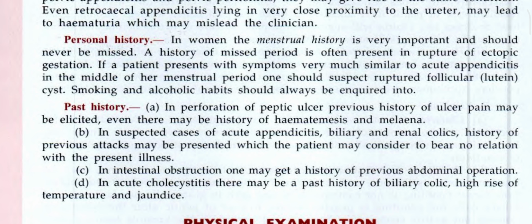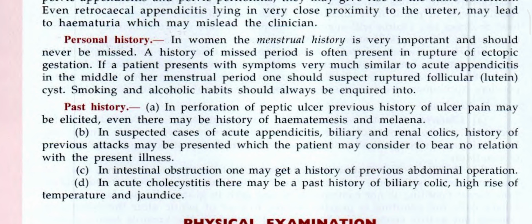Personal history. In women, the menstrual history is very important and should never be missed. A history of missed period is often present in rupture of the ectopic gestation. If a patient presents with symptoms very much similar to acute appendicitis in the middle of her menstrual period, one should suspect ruptured follicle or uterine cyst. Smoking and alcohol habits should always be inquired into.